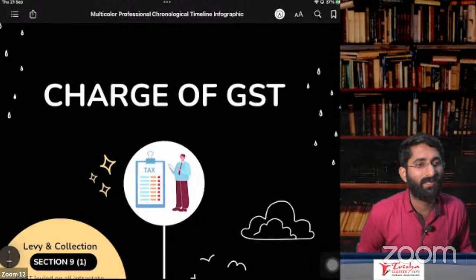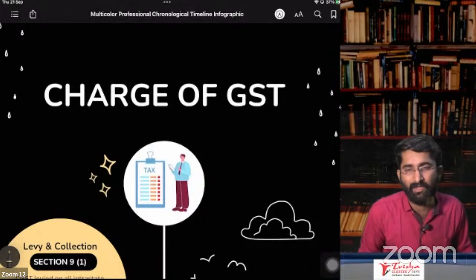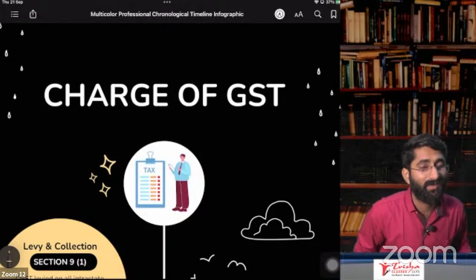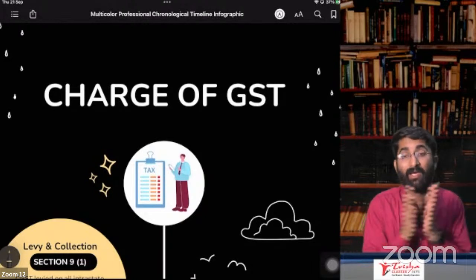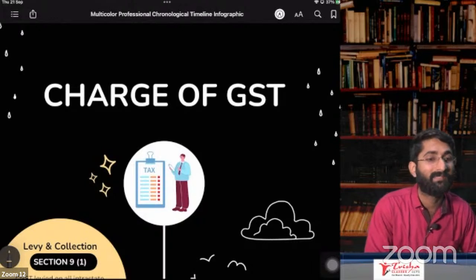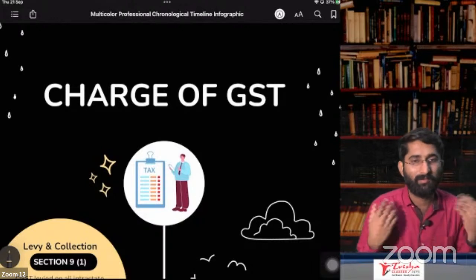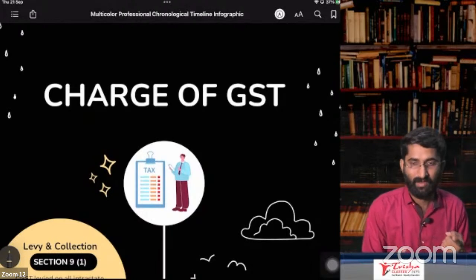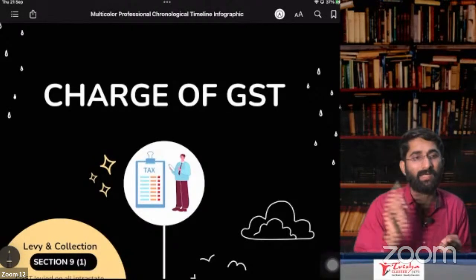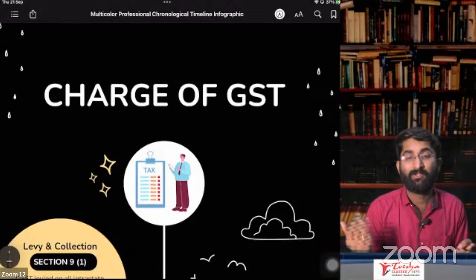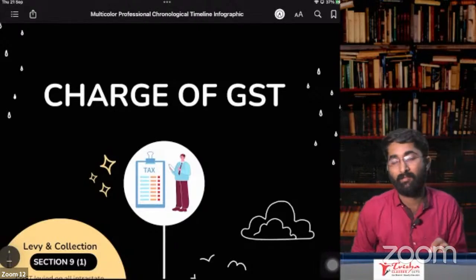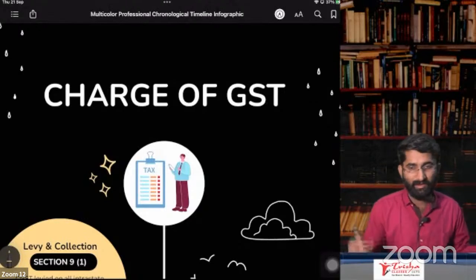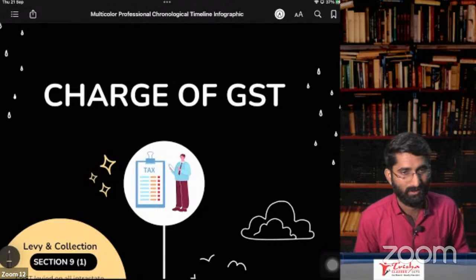Sir, who are the manufacturers of specified goods? Specified goods are ice cream and so on. Manufacturer of specified goods. For example, I am the manufacturer of ice cream, I belong to that category. And I am manufacturing roofing tiles, I belong to that category. Manufacturer of tobacco, I belong to that category. Manufacturer of pan masala, I belong to that category. Correct? So we are the manufacturers of specified goods.